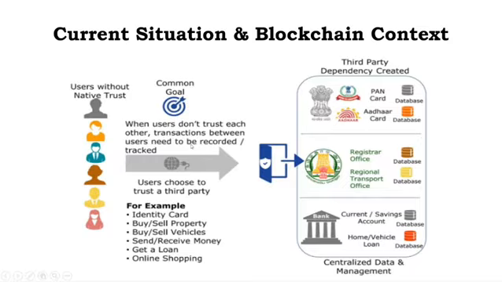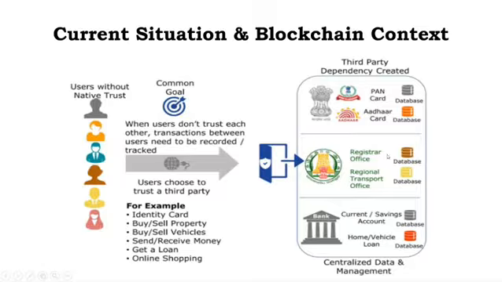If we are going to do online shopping, initially they will ask for your ID card, your name, your email ID, phone number, and the PAN number or other details. Everything should be updated if you want to get a loan or buy some property. So since this is a common goal where a user does not have trust in the other parties where the transaction is going to happen, these are some examples.